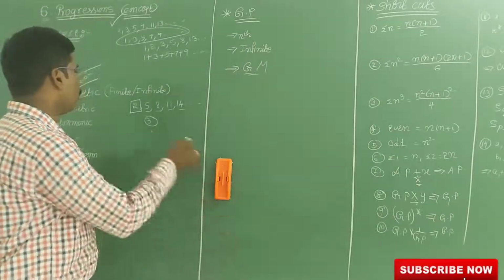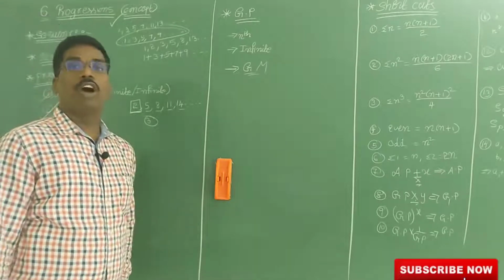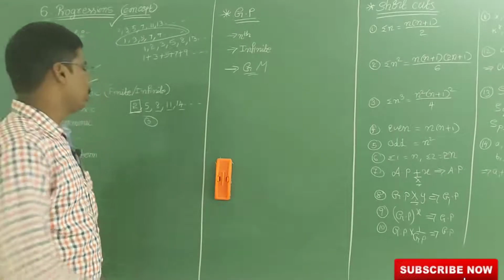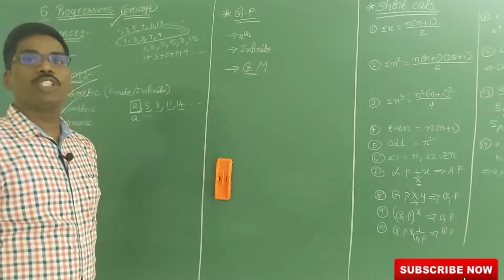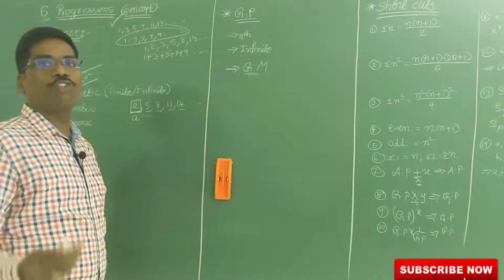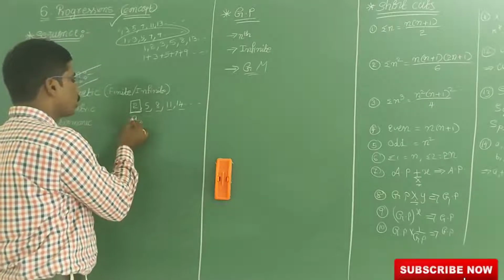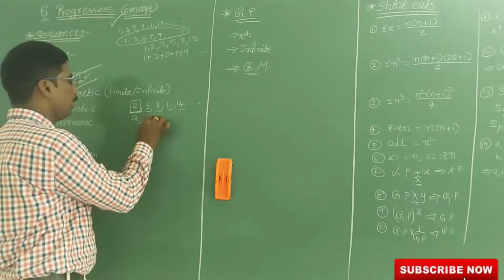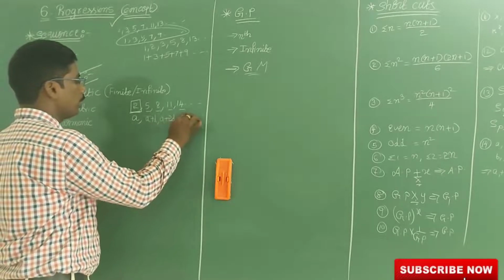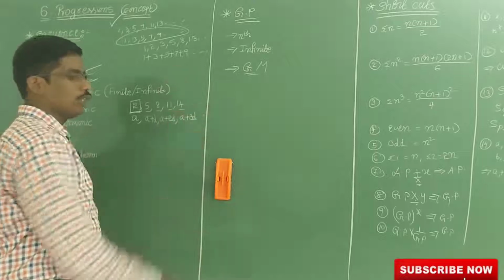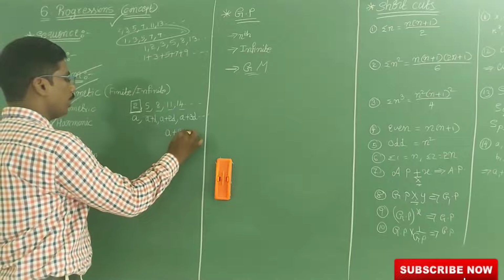Arithmetic progression. Whatever number we write first is called the leading term or first term, that will be A. Whatever number you add to the preceding number is called the fixed number, also called the common difference, D. So this is A, this is A plus D, this is A plus 2D, and this is A plus 3D, and so on. Like that, the last term must be A plus n minus 1 into D.